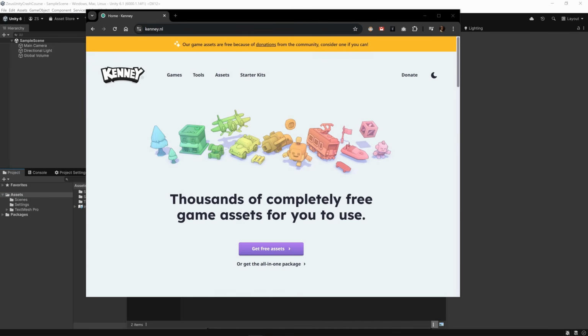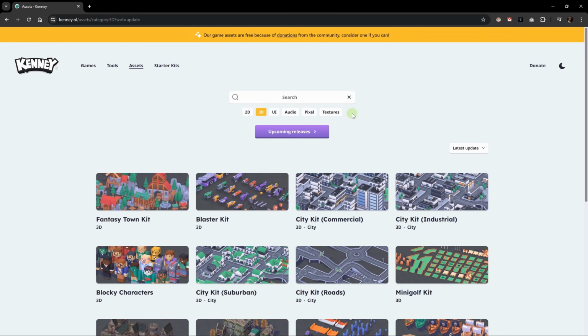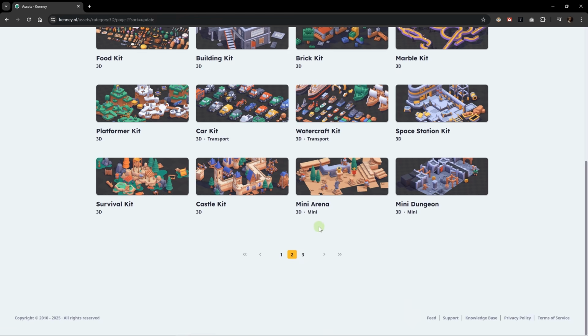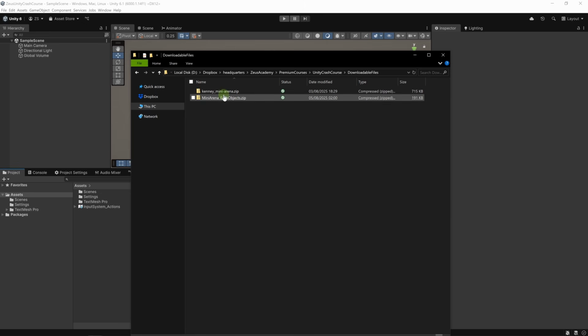In this lecture, we're going to download some models and create a level in our game. One of my favorite sources for free models is kenny.nl. Let's go to the website, then go to Assets, then 3D. Here you have a large selection of assets. I'm going to go to the second page where the mini arena is, and we're going to use these models. You'll find the same file in the downloadable files for this course.